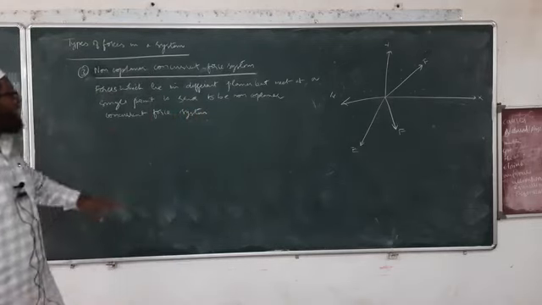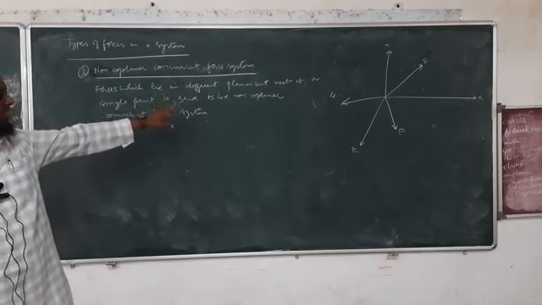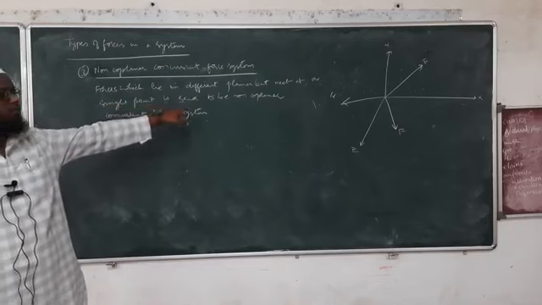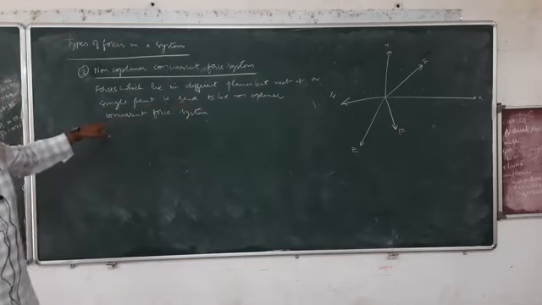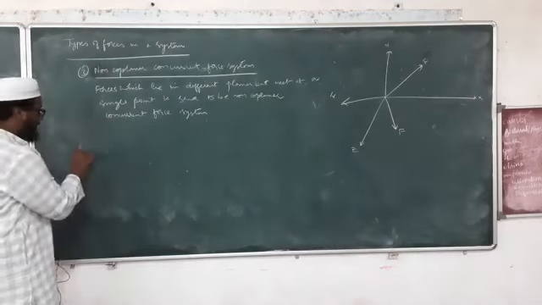So able to understand, forces which lie in different planes, all the forces are lying in different planes but meet at a single point, they are meeting at a single point, is said to be your non-coplanar concurrent force system.